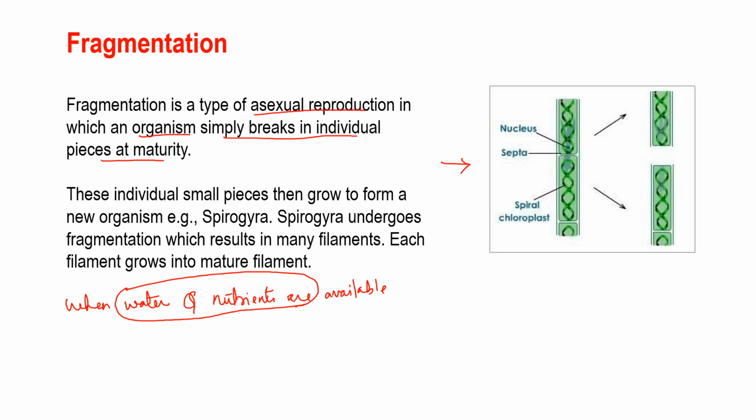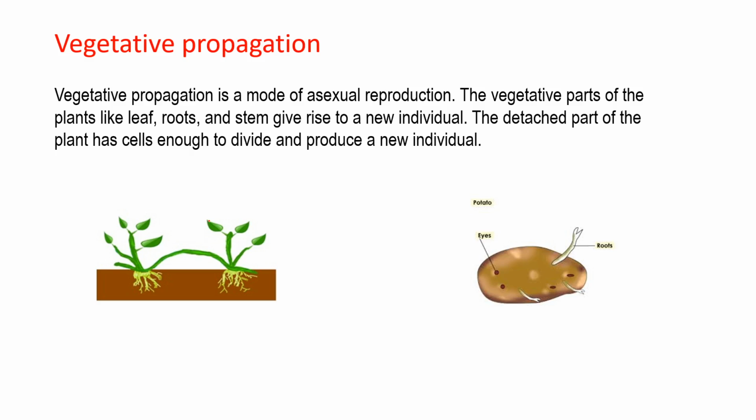So this whole process of fragmentation, which occurs specifically in algae, is an essential mode of asexual reproduction in which an organism simply breaks into many pieces which eventually grow into new individuals. Okay, and this happens when water and nutrients are readily available in the surroundings. Clear? Fine. I hope this is clear to you. The best known example is Spirogyra. Clear? Now let's move to the next part, vegetative propagation.